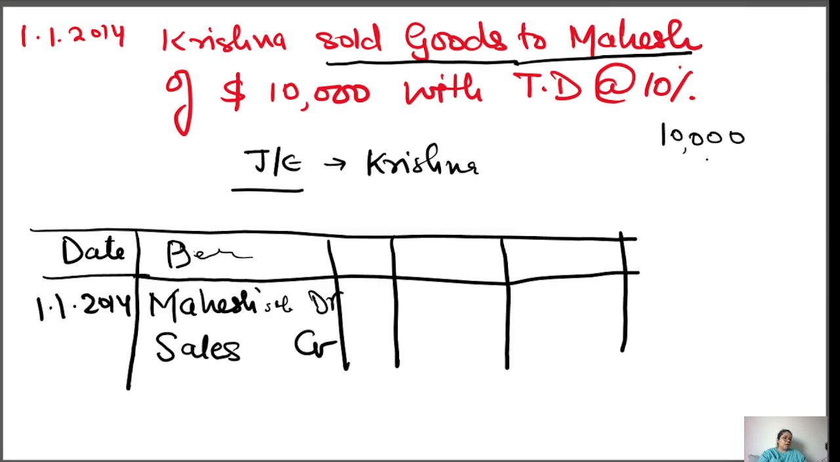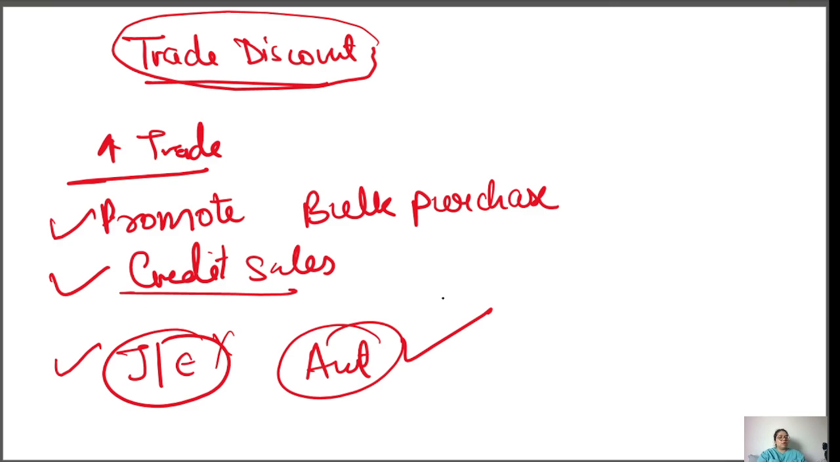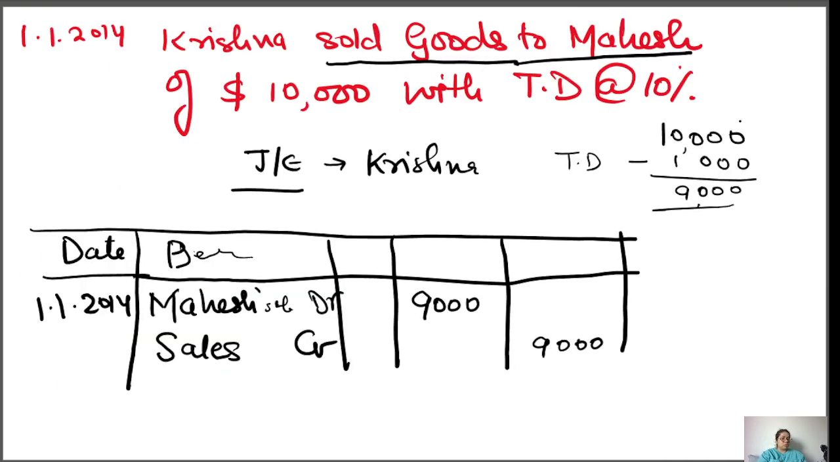So the goods are 10,000, but you allowed a discount of 10%. So 10% of 10,000 is 1,000. So 9,000 of goods you sold. So you need to record 9,000. Here we discussed earlier also, in trade discount, that is not shown in the general entry, but trade discount will reflect in the amount. So we are not allowed to write down the 10,000 or 1,000. We are allowed to write down 9,000. I hope this is clear.